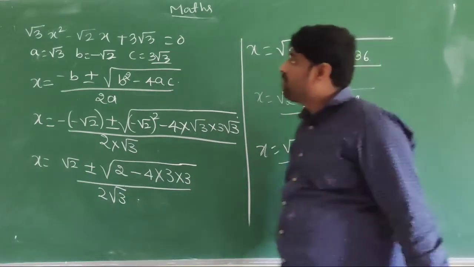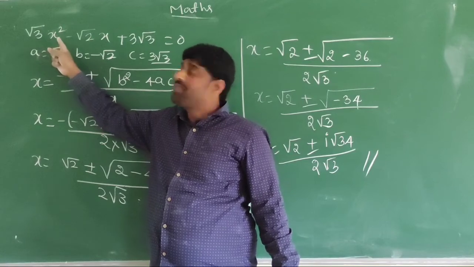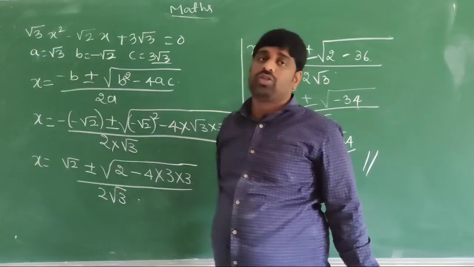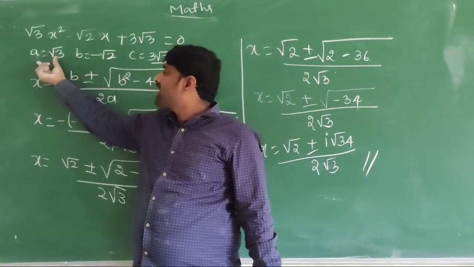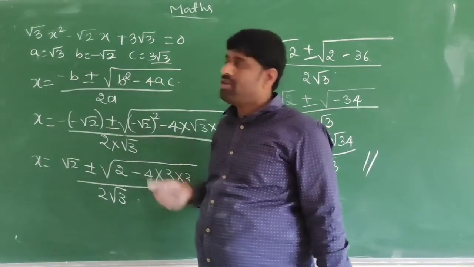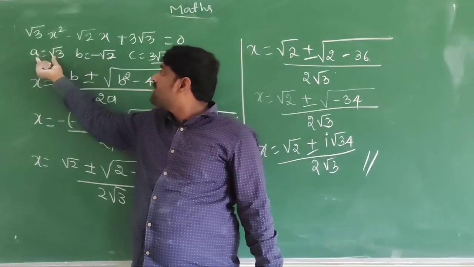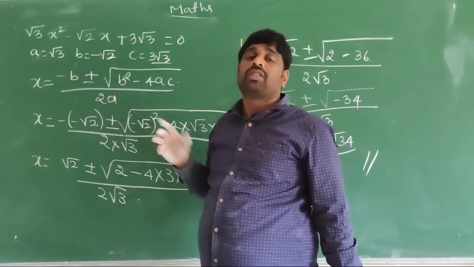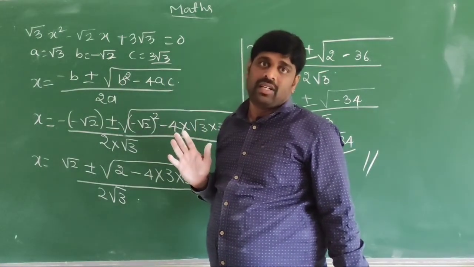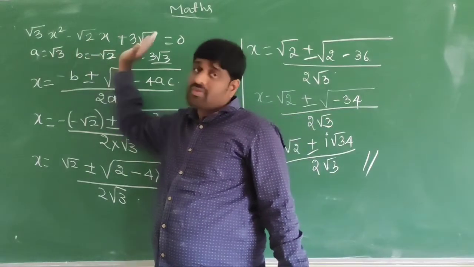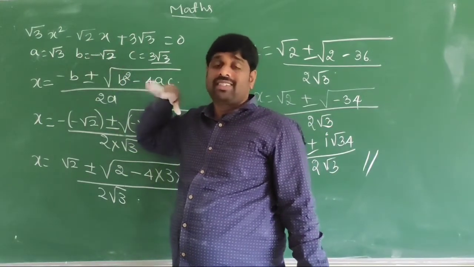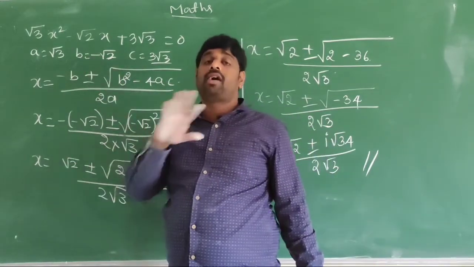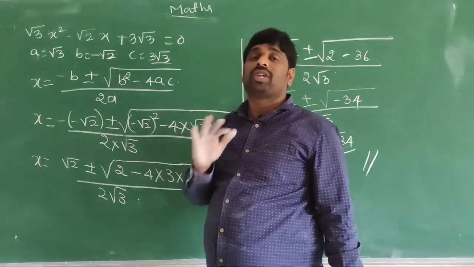Observe once again. So now root 3 x square minus root 2 x plus 3 root 3 equals 0. Now separately you have to write a value, b value, c value. Suppose A is equal to 0, the solution does not exist. So A is not equal to 0. Suppose sometimes B is equal to 0, such type of equation is a pure quadratic equation. But A and C compulsorily not equal to 0, then only the solution exists.